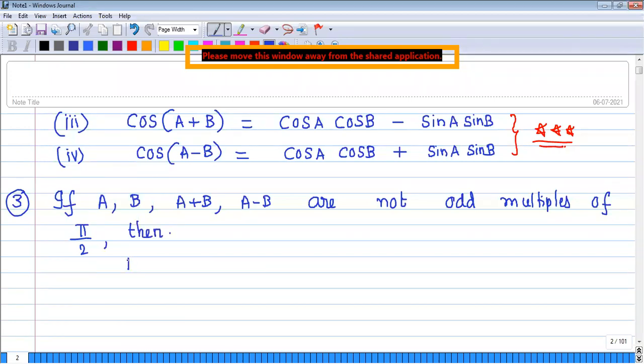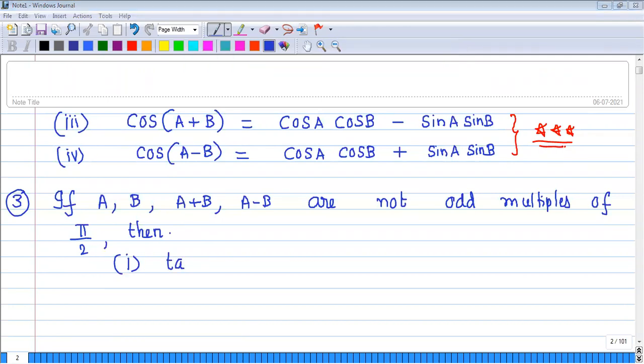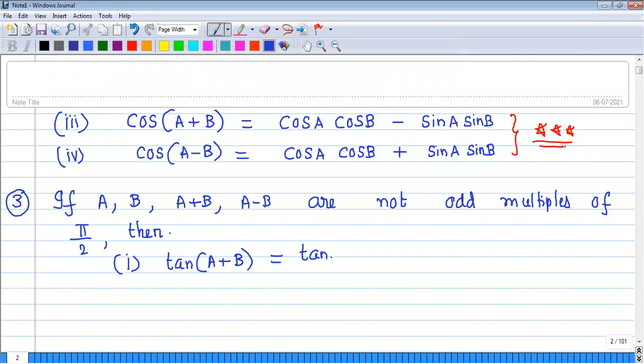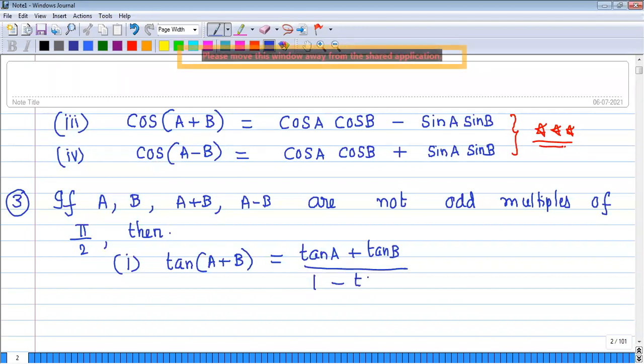in that first formula, tan of A plus B equals tan A plus tan B by 1 minus tan A tan B. My dear students, remember, here A, B, A plus B, A minus B should not be odd multiples of pi by 2. What are the odd multiples of pi by 2?